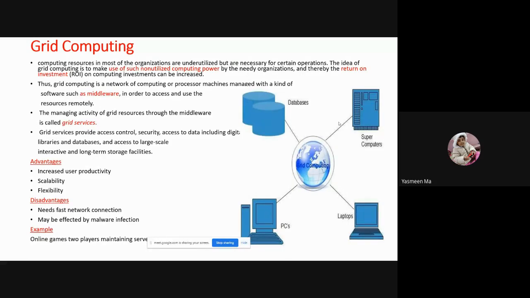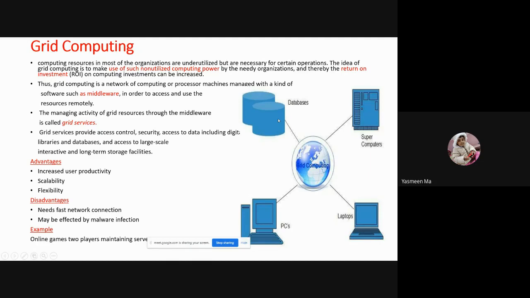Whatever unutilized, non-utilized computing power there is, with the help of grid computing we can make it utilized computing.